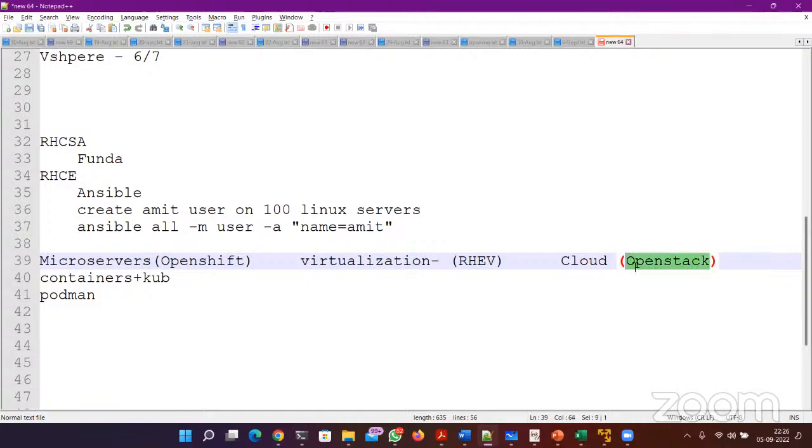The difference is AWS is a public solution. OpenStack is for private solution. Let's say the use case is Paytm. Paytm organization, Paytm company uses their own in-house private cloud and they use OpenStack to maintain it.